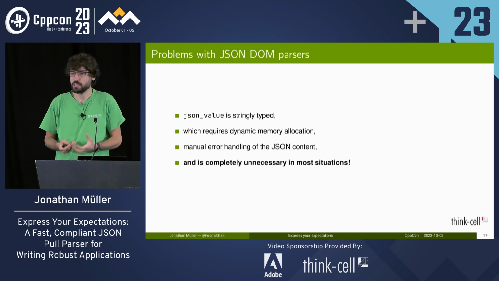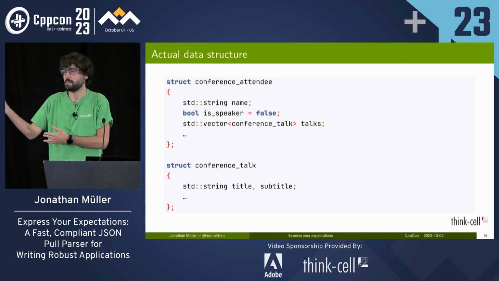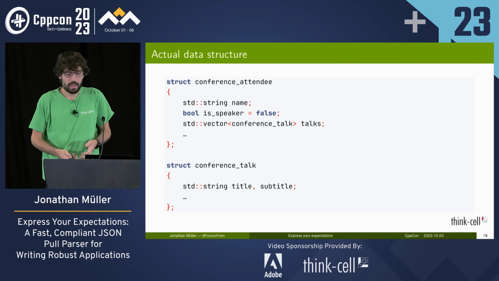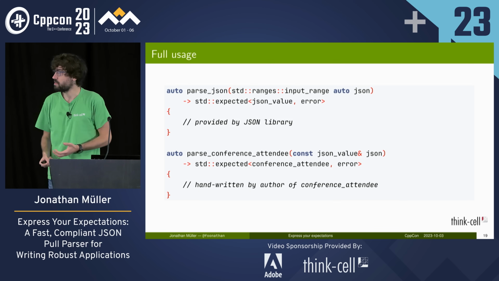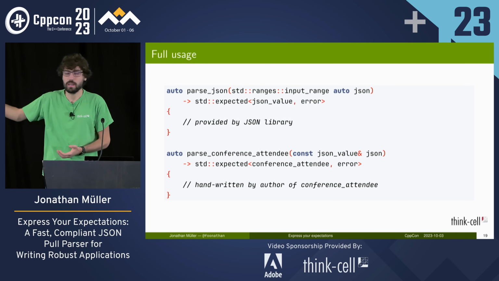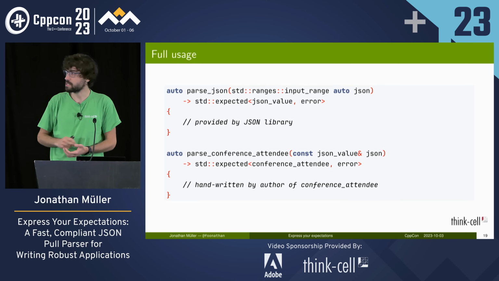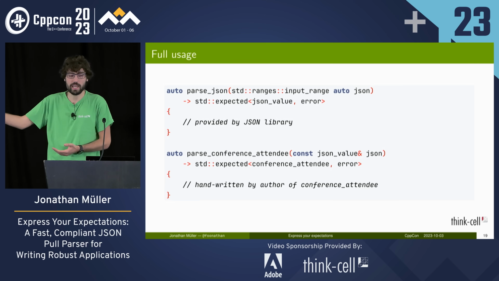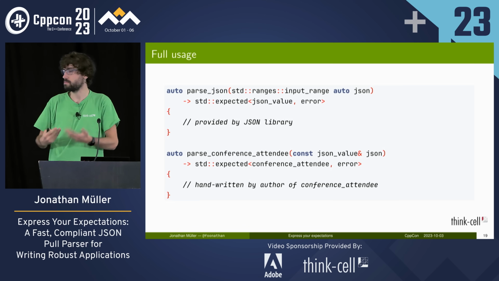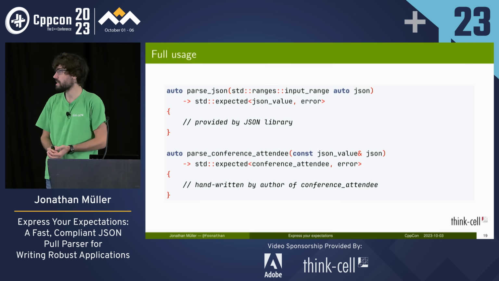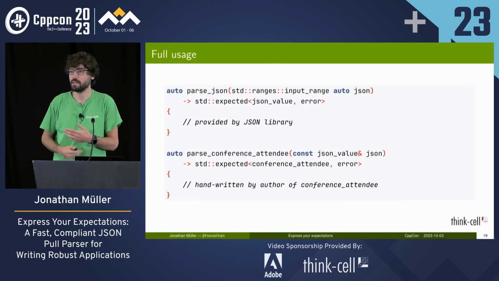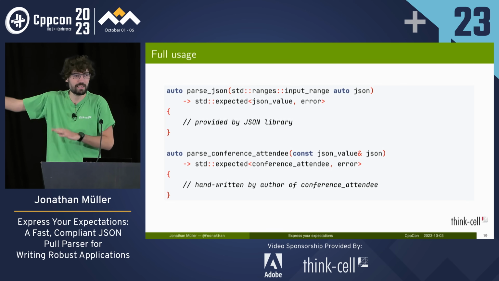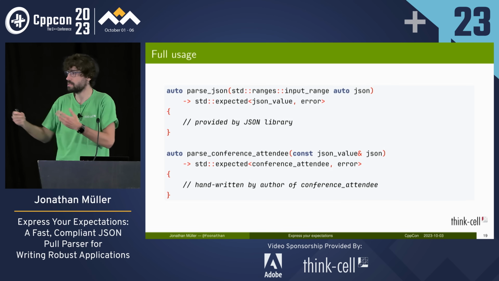This is because you don't want to work on JSON value directly, right? You've got types like that. You want to pass our JSON into the structs that we read, so we can use the structs in the rest of our code base. And so what we really need is two functions with this approach. One that parses JSON into JSON value, and this is the one that's provided by the library. And then another function that takes the JSON value and returns the actual struct that we want. And this is essentially like a handwritten parser, like we're still doing parsing. It's just that the input is more structured. But we need to check, do we have the field that we expect? We need to handle errors. We need to iterate over that appropriately. Like we're writing parsing code. So the DOM JSON library hasn't saved us a lot of work. Right? We still need to do parsing, just parsing in a slightly different way.